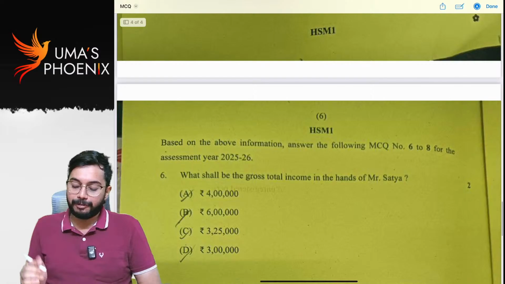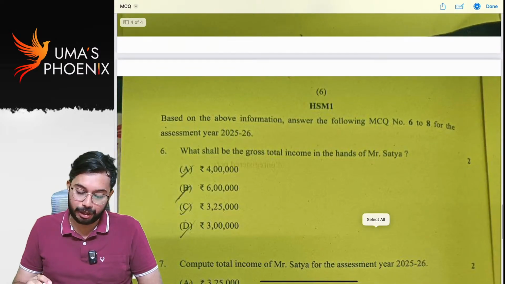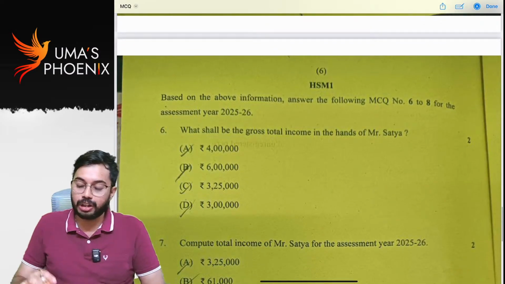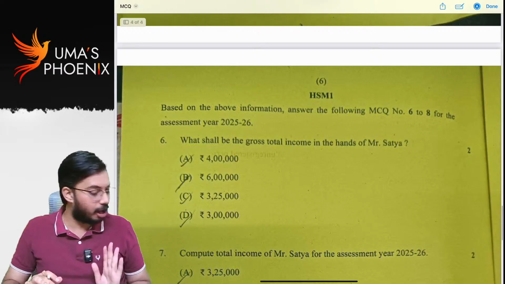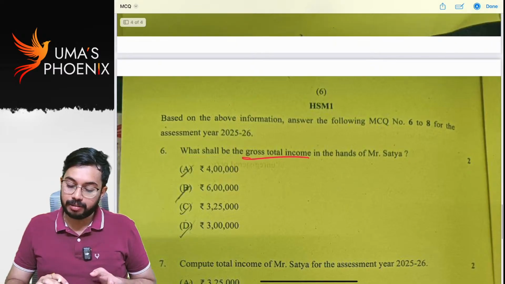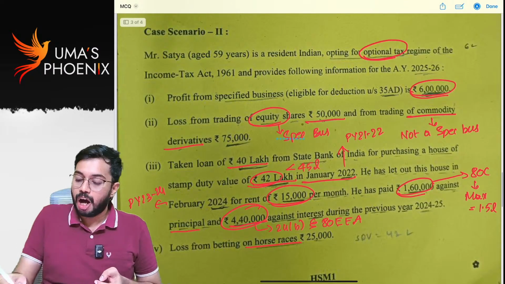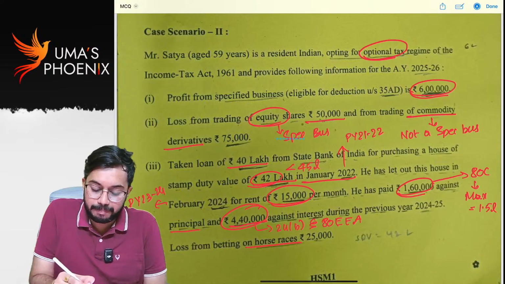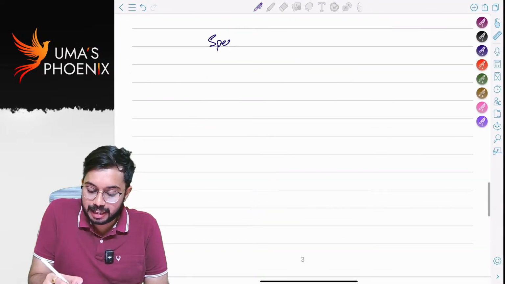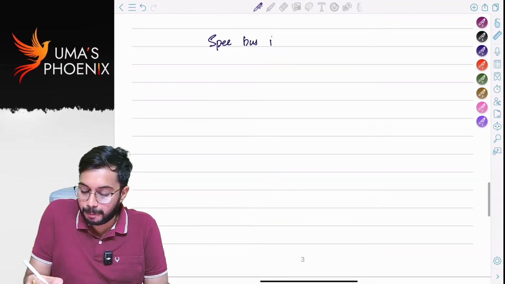Based on above information, answer following MCQs. What shall be gross total income? Let us calculate gross total income. How much is specified business income? Specified business income is 6 lakh rupees, correct?